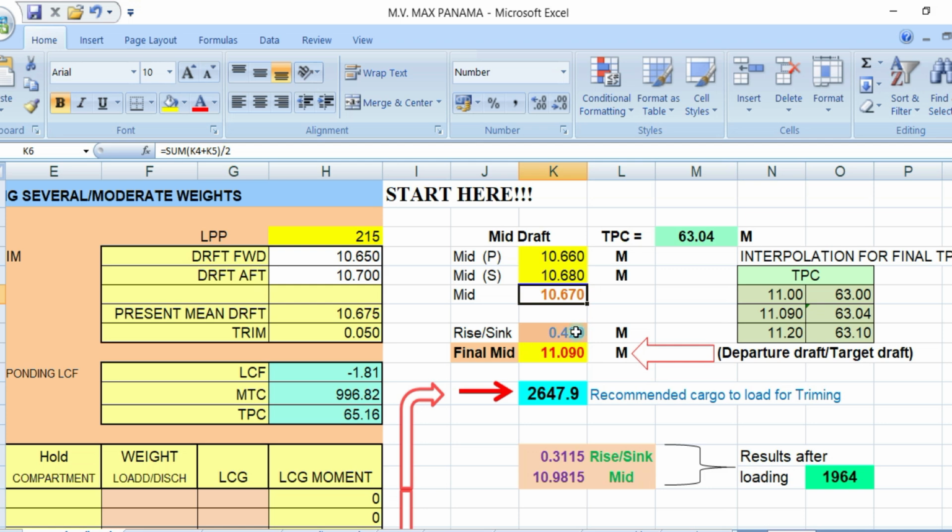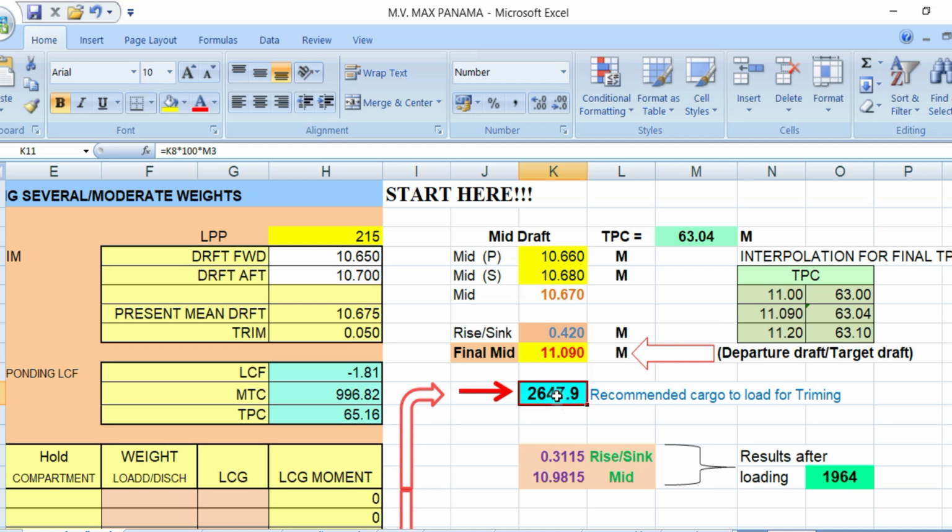Once you get your sinkage, you will know how much recommended cargo to load will be, and this will be your recommended cargo to load or remaining cargo. So from this sinkage, you will get this remaining cargo to load.